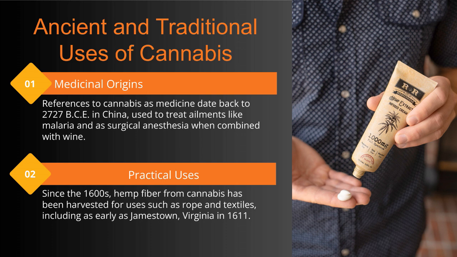On the practical side, since the 1600s, hemp fiber from cannabis was harvested for making rope and textiles. In fact, by 1611 in Jamestown, Virginia, hemp was already being cultivated for these uses, demonstrating its importance in early American industry. Together, these points show cannabis's rich history as both a medicine and a critical material resource.